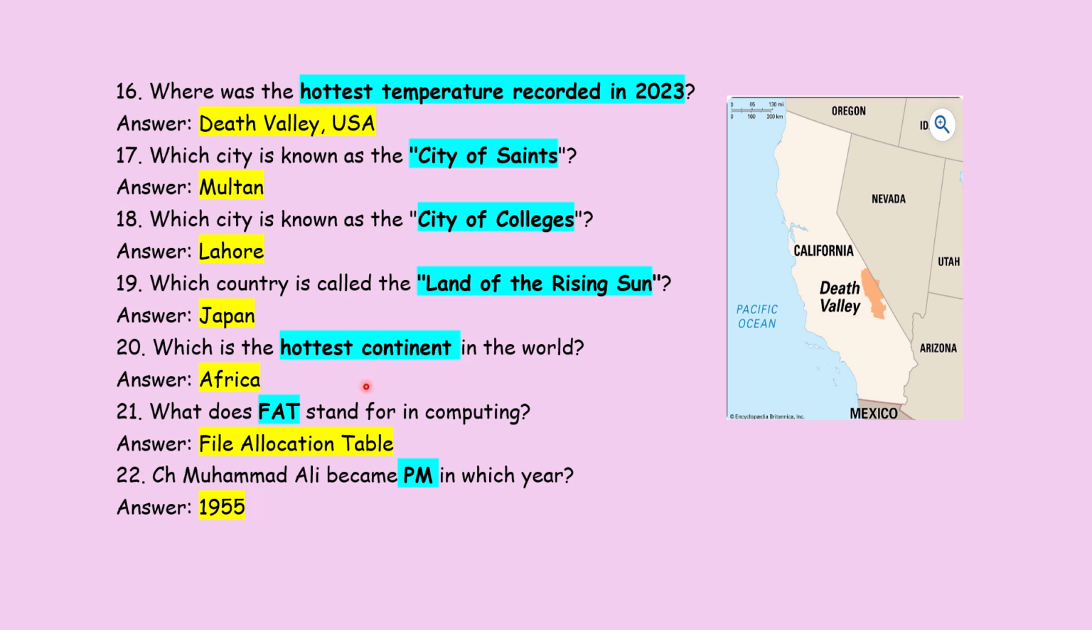So it will be easier for you. Next question is, what does the word FAT stand for in computing? It's File Allocation Table. Chaudhry Muhammad Ali became PM in which year? He became Prime Minister in 1955.